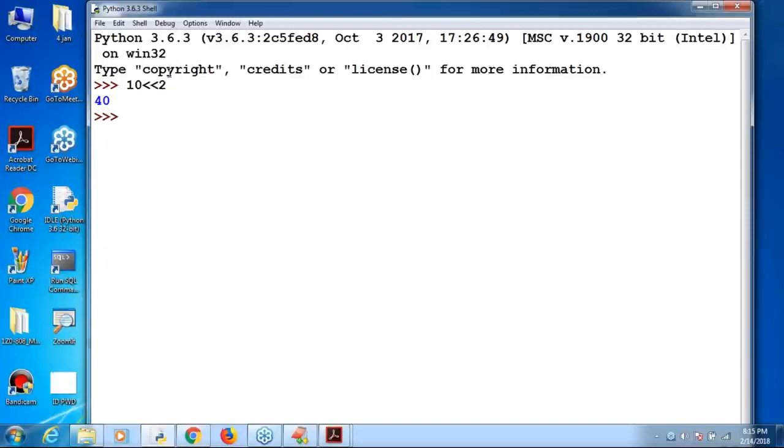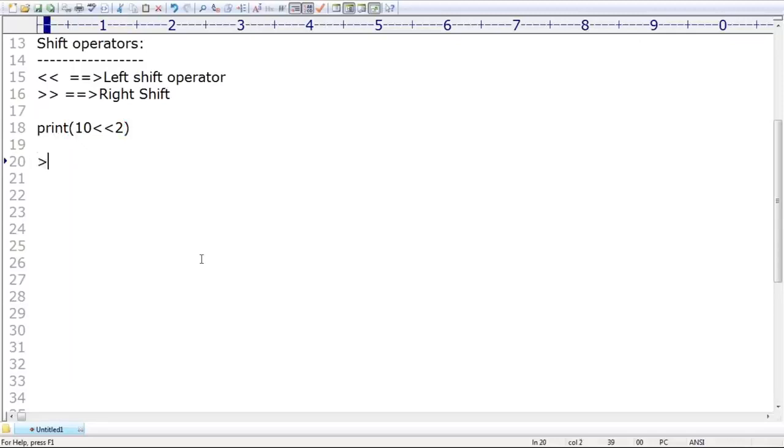Similarly, how can we use the right shift operator? Okay, so this is the right shift operator. Very simple. How is the right shift operator going to work? Same style, it's going to work the same way. Then right shift 2. Observe that.